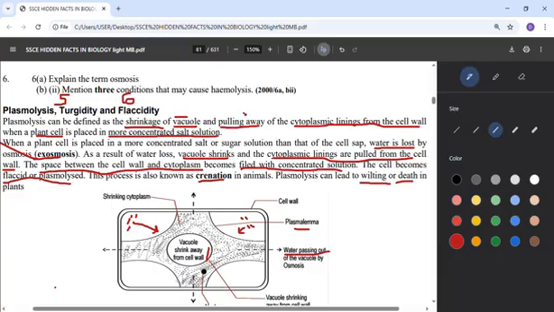And it will even be pulled away. Once there is no water again, they will pull it. It's just like armed robbers. After they have stolen money from someone, and the person does not have money again, they still kidnap the person. So plasmolysis does the same thing. It shrinks the vacuole, and finally it will pull it away. From where? Pulling away of the cytoplasmic lining.